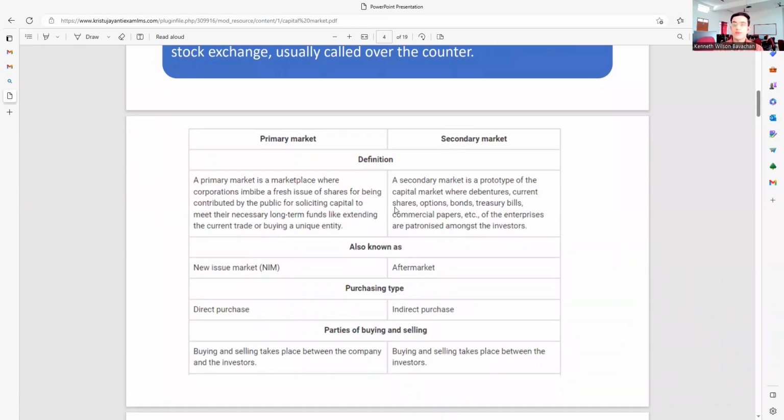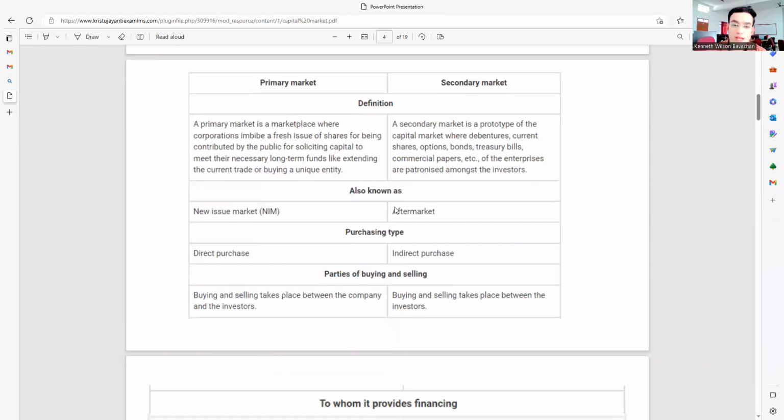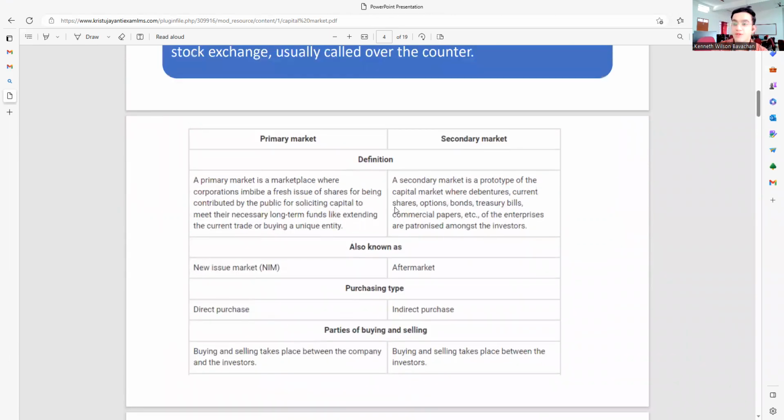When we're studying the types of any particular concept, the simplest way to understand is by finding the differentiation. So we have a primary market and a secondary market here. Let's just find out what the differences are. The first one is the meaning: a primary market is a market where the corporations issue securities.